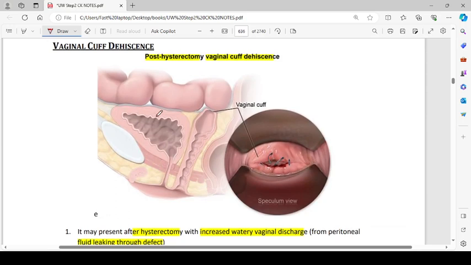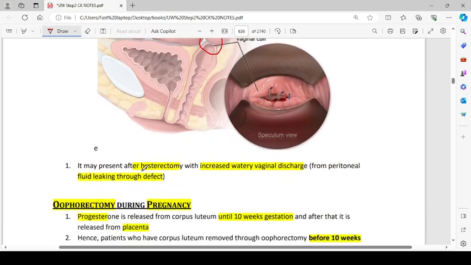Then we have vaginal cuff dehiscence. What? Vaginal cuff dehiscence. At what point? Over here. What kind of vagina is that? Vagina is okay. This is vagina. I don't know at what level this section has been taken, but it may present after hysterectomy.